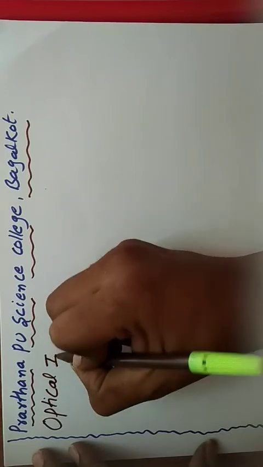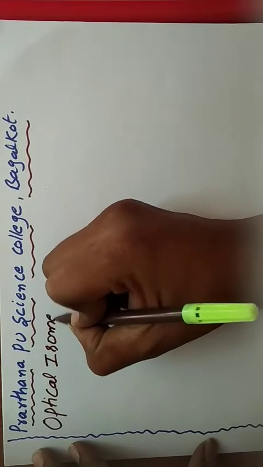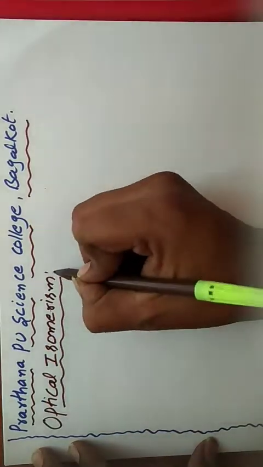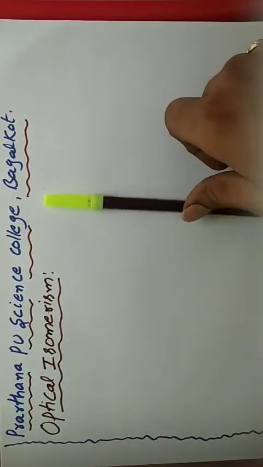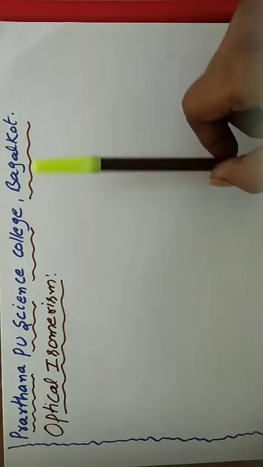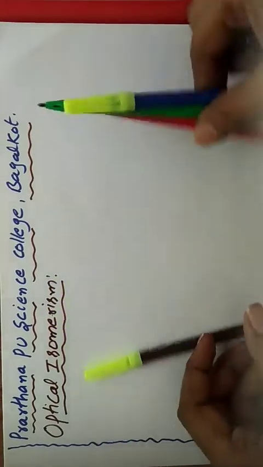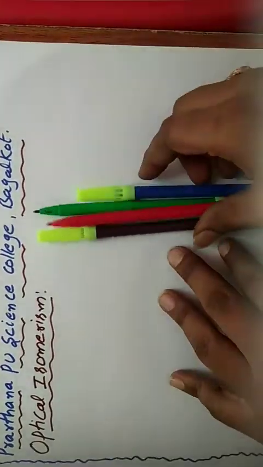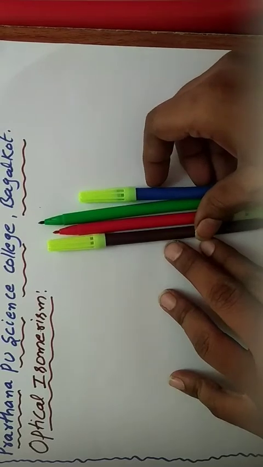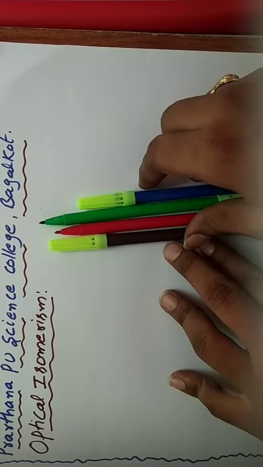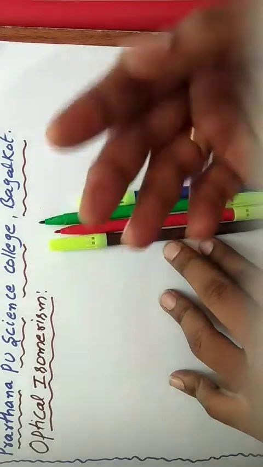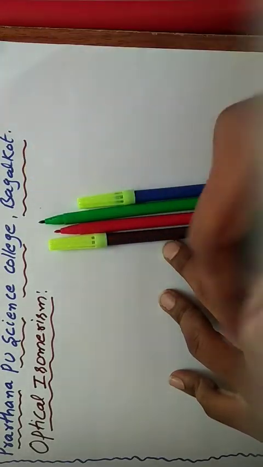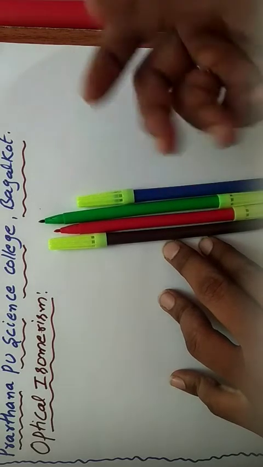Now we discuss optical isomerism. Isomerism we already learned in first PUC. Isomerism means same molecular formula but different structure, maybe chain, maybe functional group, maybe attached atom, like that.